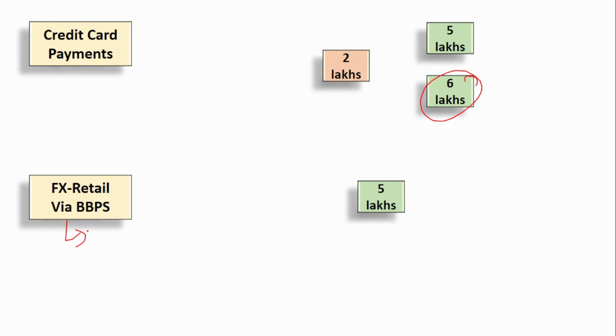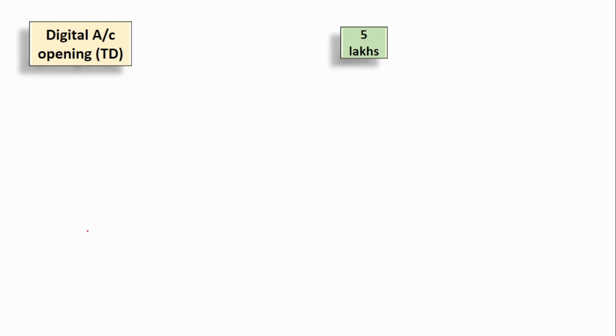That limit is 5 lakhs for both per transaction and cumulative transaction. Next is digital account opening for TD. TD is nothing but term deposit. There are certain small finance banks and various other banks that will let you open a fixed deposit even if you do not have a savings bank account.